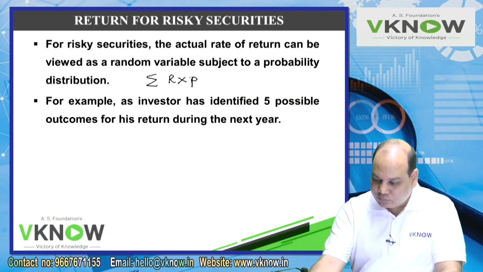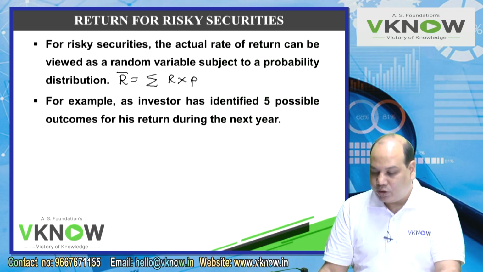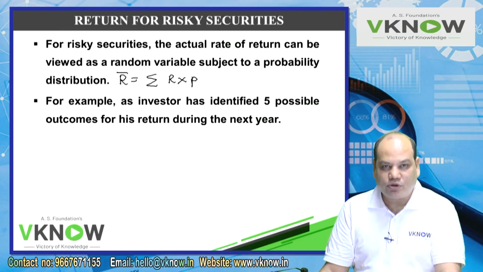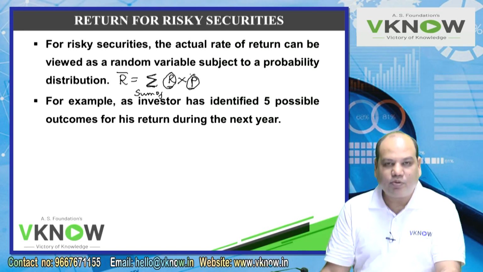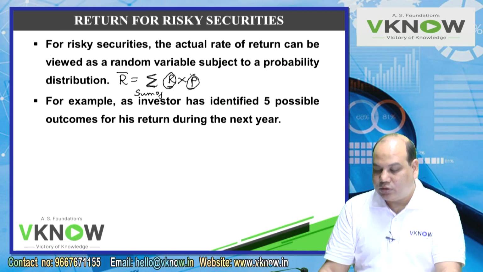For risky security, the actual return can be viewed as a random variable subject to a probability distribution, which means there will be different possible returns and their probabilities. This symbol is the symbol of sum of all the observations multiplied by their probabilities. So that is called sum of return into probability.